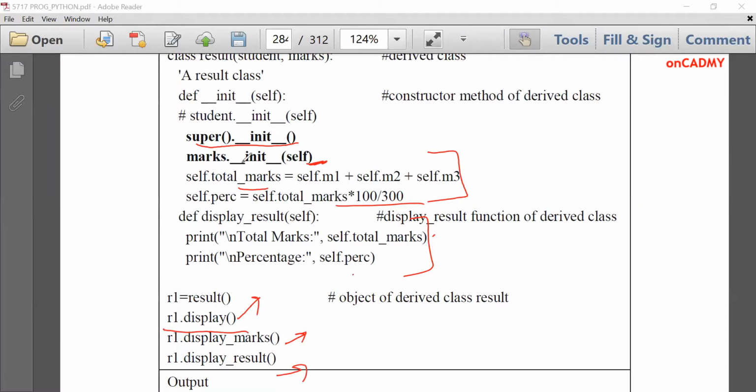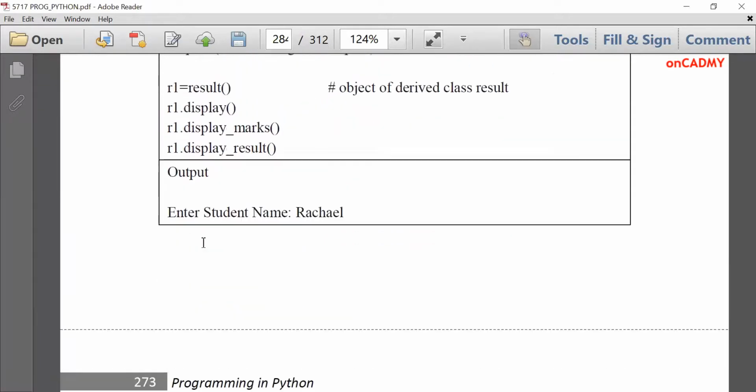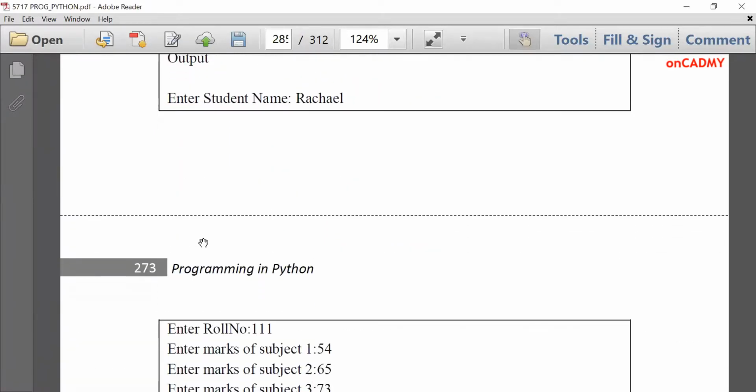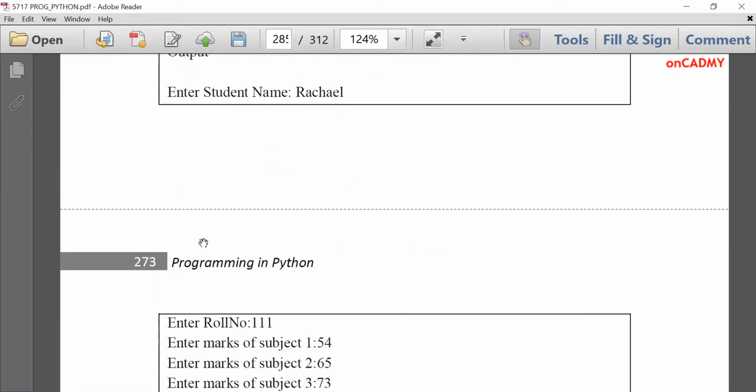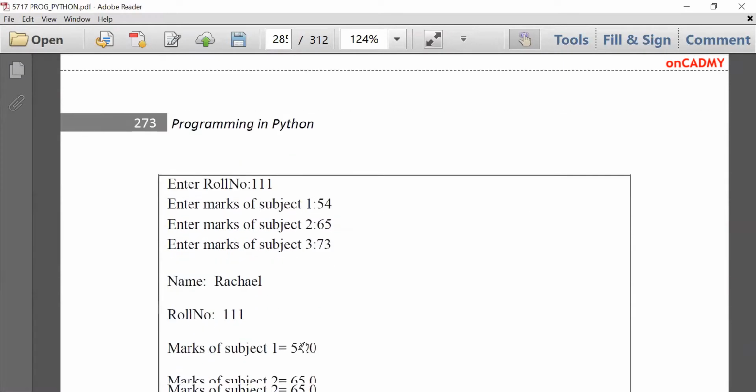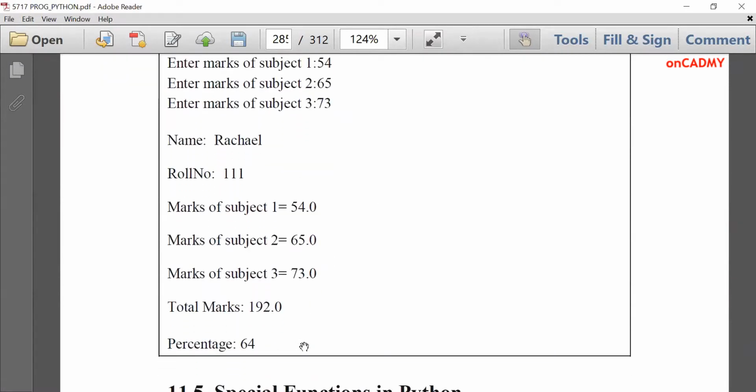This can be seen from the output also. You can see from here. Student name is input as Rachel, and roll number 111. Enter marks. Here marks are input 54, 65, 73. So here is the output. Complete output of this program. Fine.